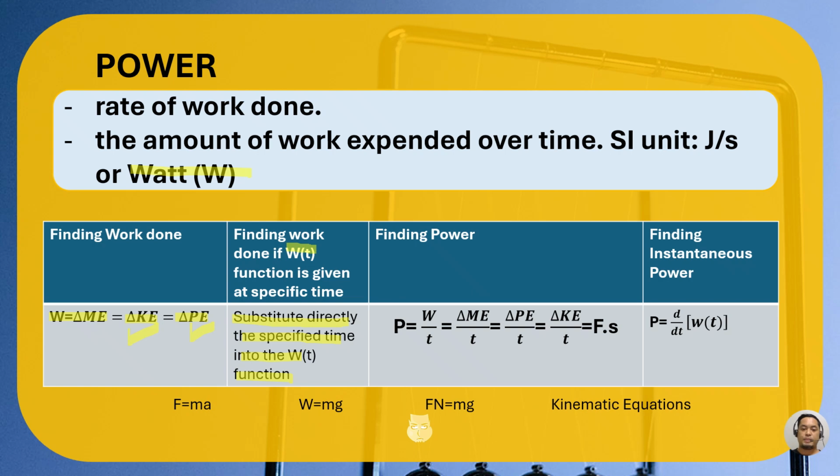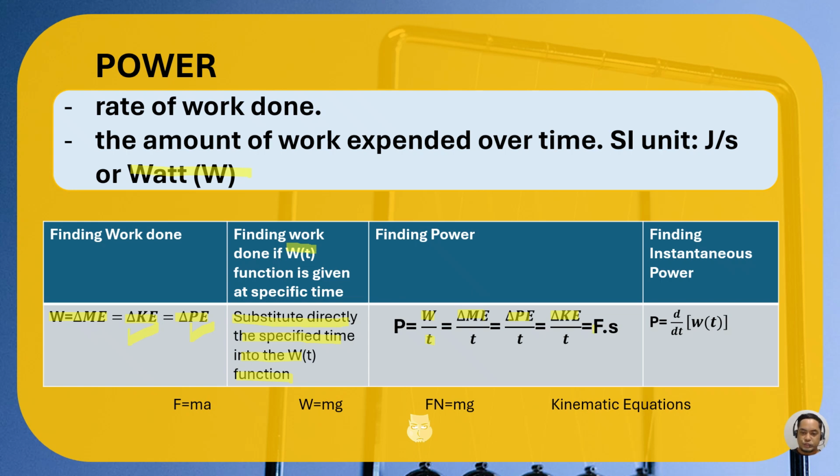And finding power, it's the rate of work done. So we can have a mathematical expression of work over time. And remember, work is also equivalent to change in ME, so you can put it there. Instead of work, you can have delta PE or delta KE.